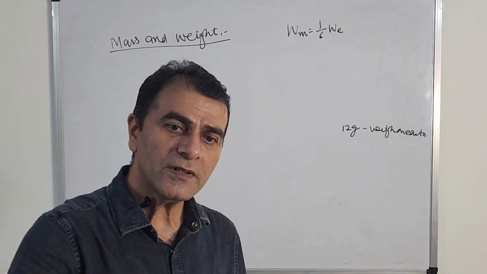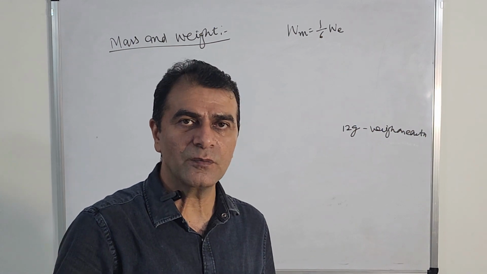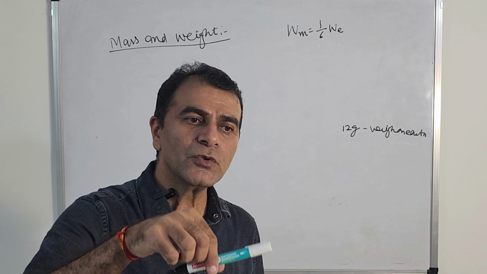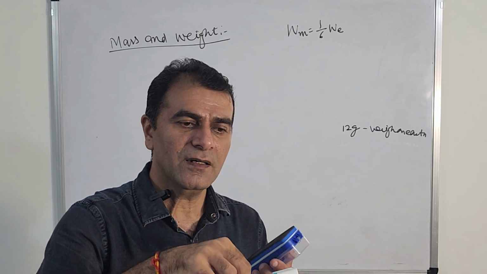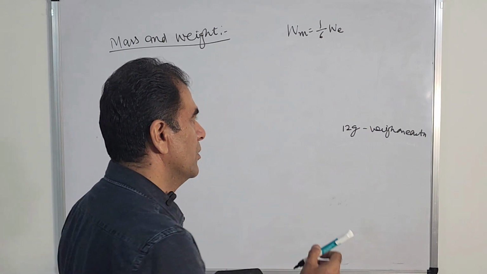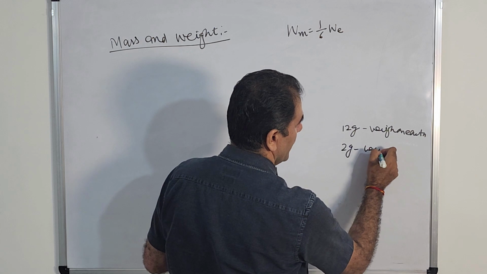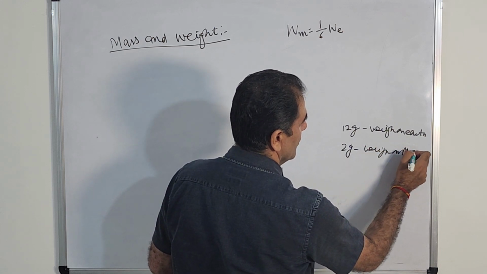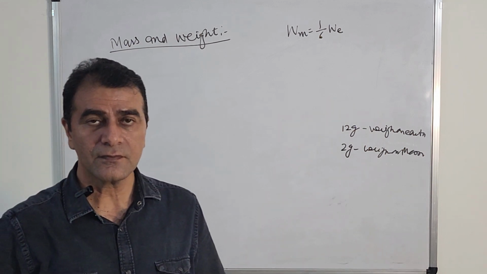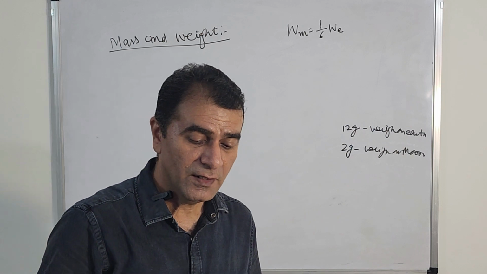Now we go to moon with the same weighing machine and same pen. On the moon surface, we put the weighing machine and measured the weight. It shows the weight on moon for this pen is 2 grams. It is sure. If you go, you can check.